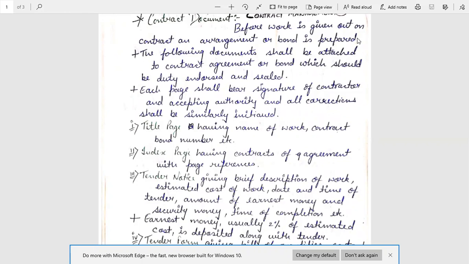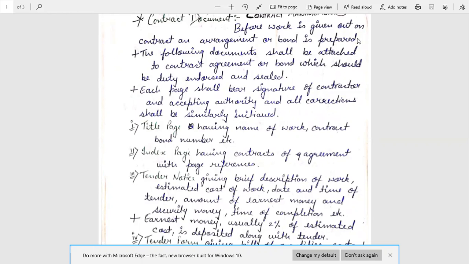Today we will discuss contract document and contract. Now, the first topic is contract document. Before work is given out on contract, an arrangement or bond is prepared. That is known as contract document.